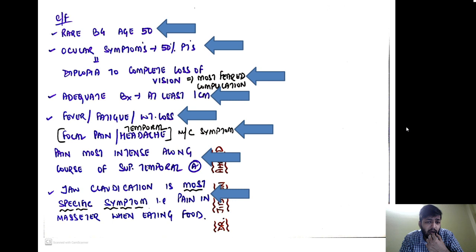Remember, jaw claudication is the most specific symptom, that is pain in the masseter when eating food. Though we cannot say that the superficial temporal artery is the most commonly involved artery, as I told you, it is not. Why the name temporal arteritis? The reason is that it is the most easily biopsied region. So even in the exam, if they ask you the commonest artery involved, though it doesn't hold any significance, you choose superficial temporal artery as the answer.